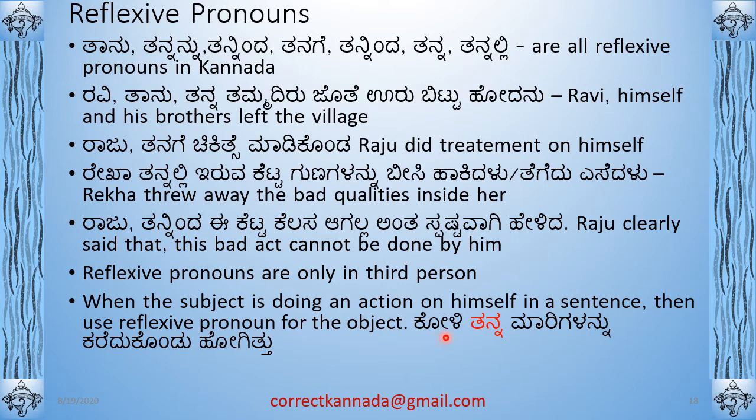ಕೋಳಿ ತನ್ನ ಮರಿಗಳನ್ನು ಕರೆದುಕೊಂಡು ಹೋಗಿತ್ತು, right? So ಕೋಳಿ ತನ್ನ ಮರಿ, so its own, ಮರಿ means chicks. So ಕೋಳಿ ತನ್ನ ಮರಿಗಳನ್ನು, so its chicks, ಕರೆದುಕೊಂಡು, bring them, ಹೋಗಿತ್ತು, and went. So that's the concept of reflexive pronoun. Again, based on usage, you will get the hang of this reflexive pronoun.